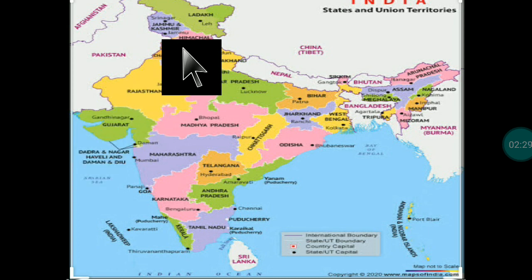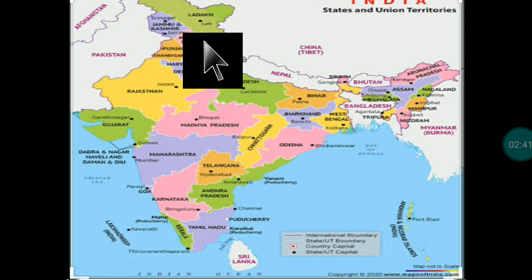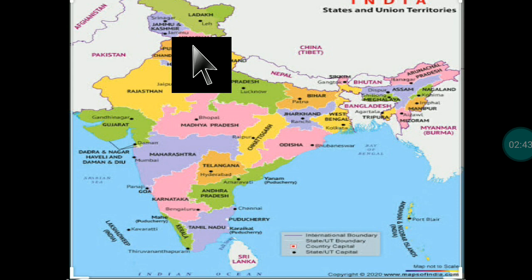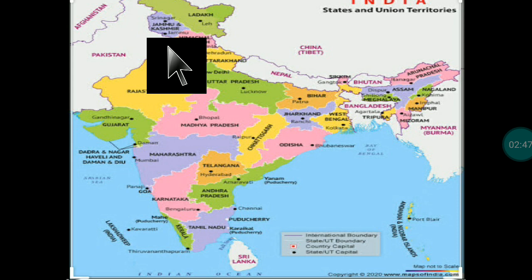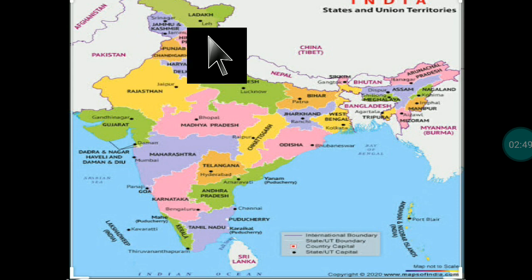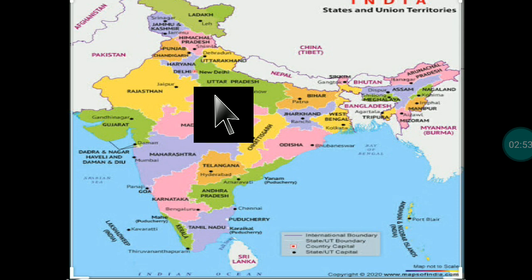First we have here Jammu and Kashmir, but right now it is divided. Because of Article 370, on 5th August 2019 it was divided, and Article 370 was removed from J&K, and Jammu and Kashmir became a union territory instead of a state. Ladakh also. Then after we have Uttar Pradesh having a bicameral government.